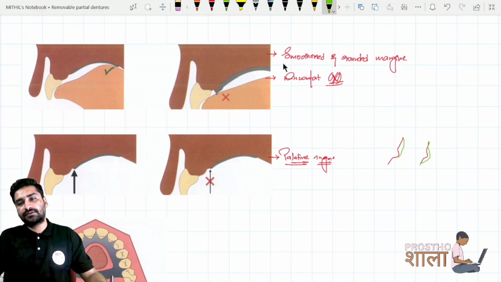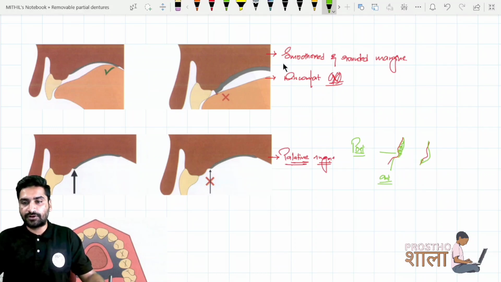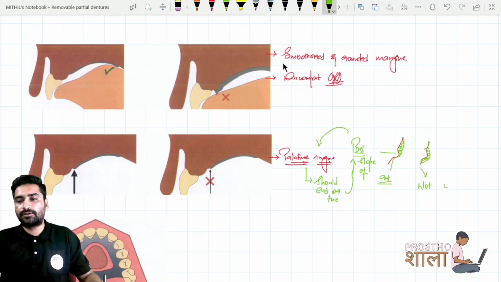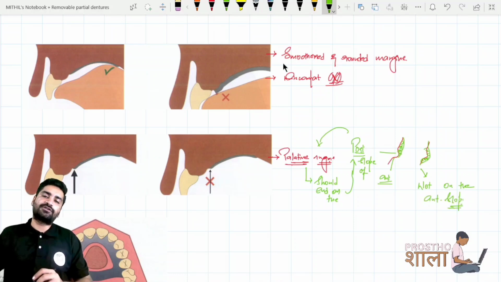So this is the posterior slope and this is the anterior slope. So the part of rugae should end till your posterior slope only. It should not extend over the rugae and come in the anterior zone, because it will cause discomfort during speech. So the palatine rugae should end on the posterior slope of that rugae and not on the anterior slope. So this thing should be kept in mind.